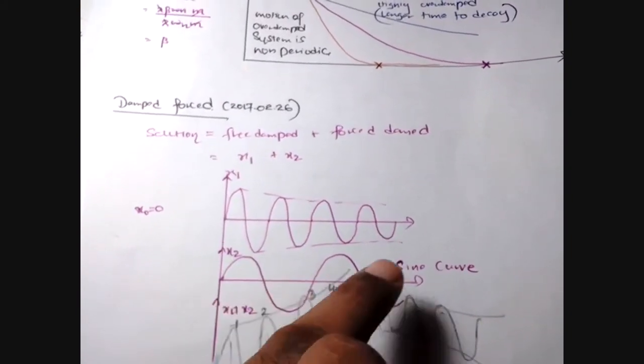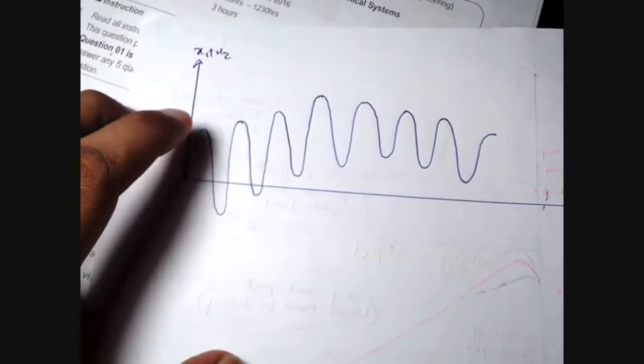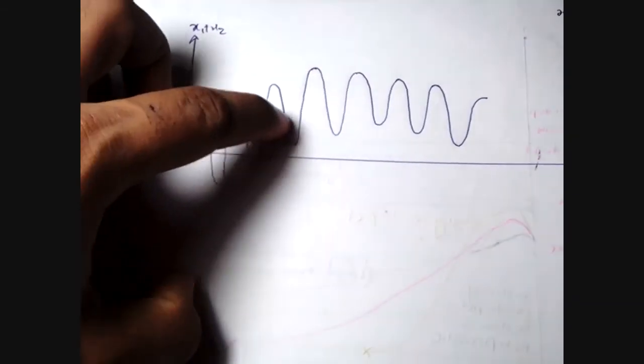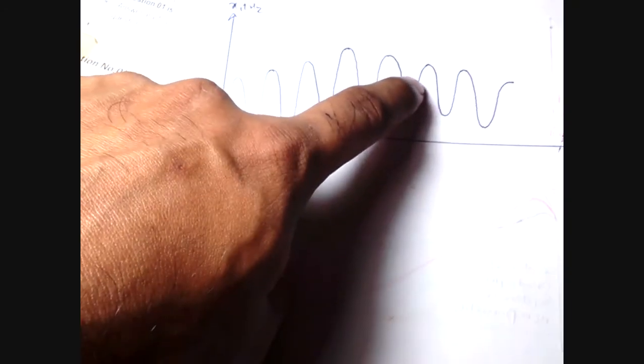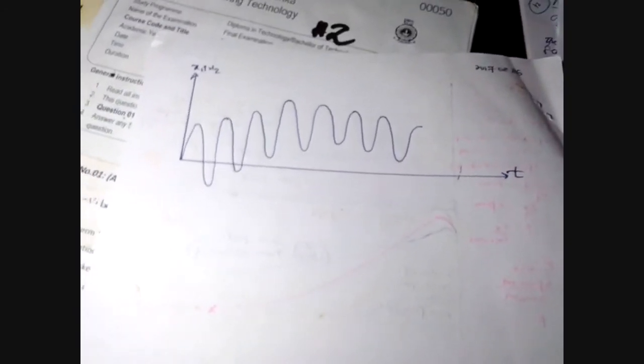You combine them, so you'll get something like this. If you go for the overall sketch, which is forced damped, it will be something like this: the combination of free damped and forced damped. That is the overall curve.